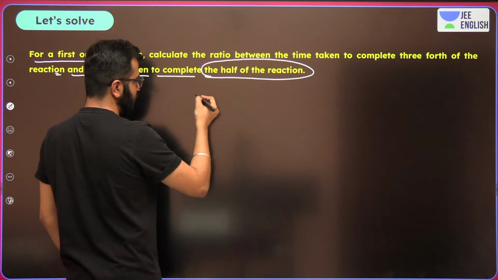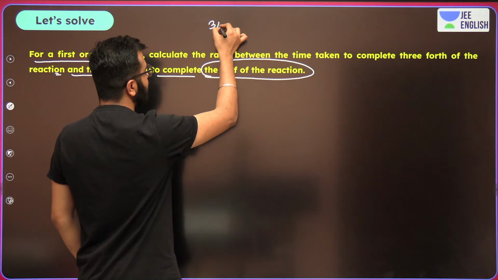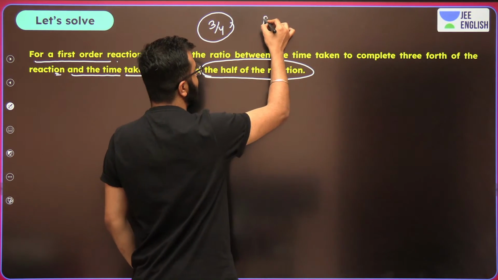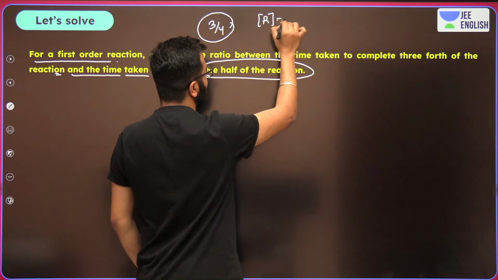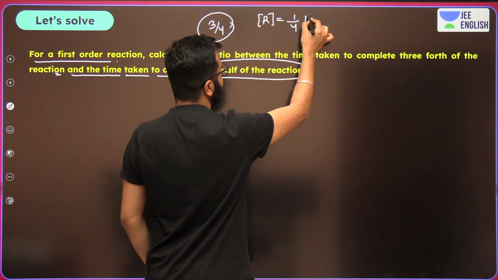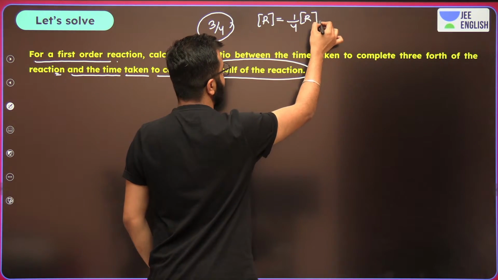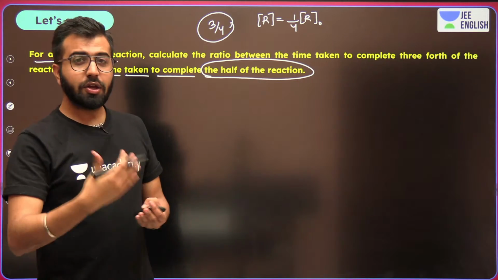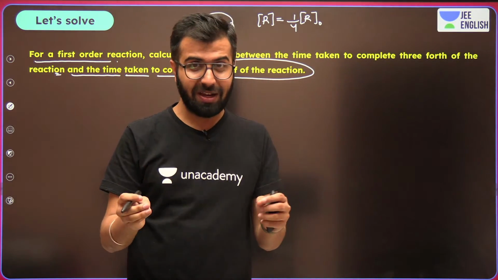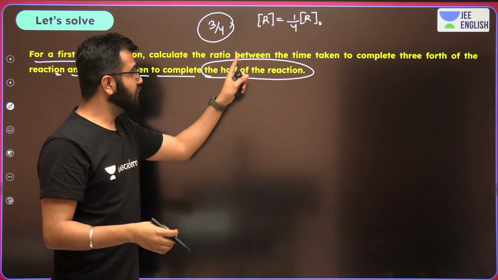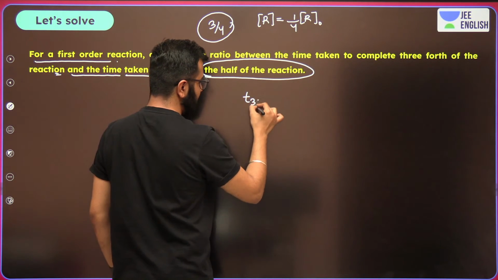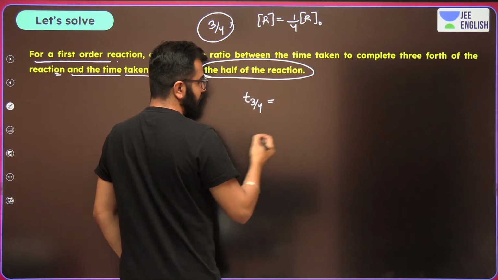Whenever we talk about 3/4 of the reaction getting complete, in this scenario, just remember that the R value is always equal to 1/4 of the initial value. So if you took 100 moles, they should become 25. This is where 75% of the reaction is complete. So do remember that. Okay, so 1/4 should be remaining. What is going to be the value? T 3/4 is going to be